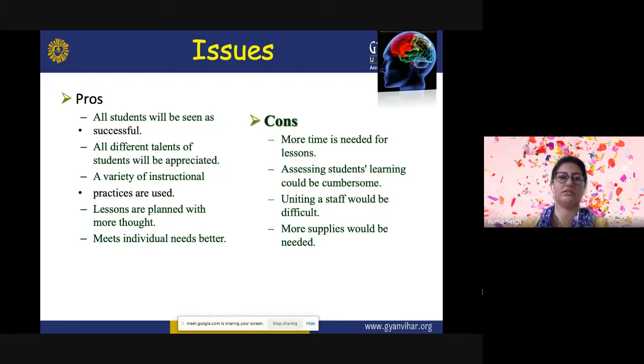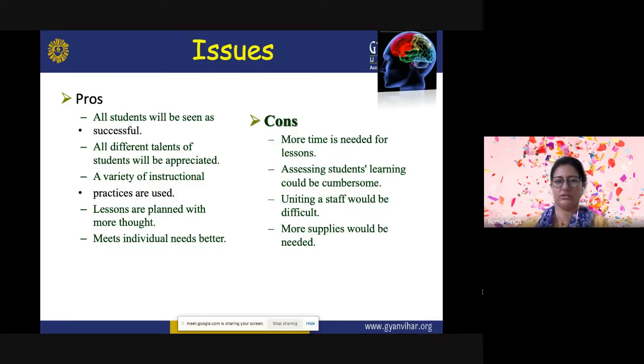We have to consider all the intelligences. Assessing students' learning could be cumbersome. So this is very important, because the learning of the students cannot be assessed in a particular way, because there are different kinds of intelligences, and one person may have different kinds of intelligences. So what to measure and how to measure, this is a big question.